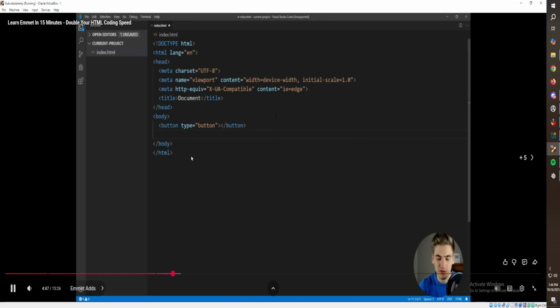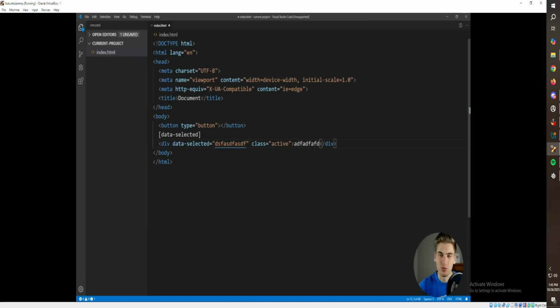We could also do all kinds of stuff like that. When we hit tab, it moves us into the div. It's really powerful, and I love Emmet for creating these basic elements. But